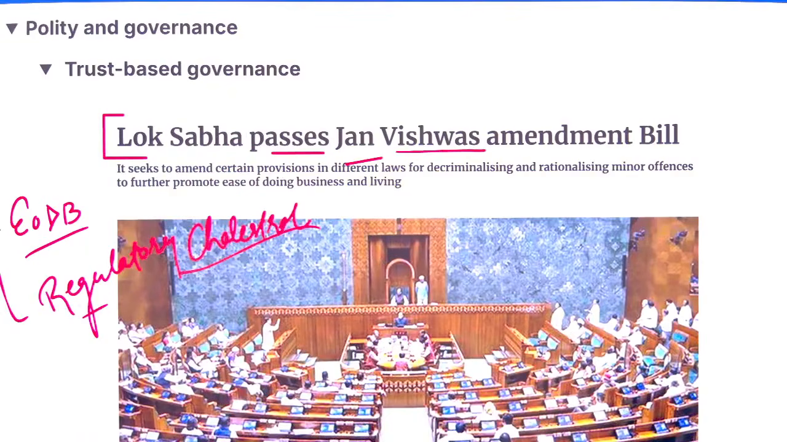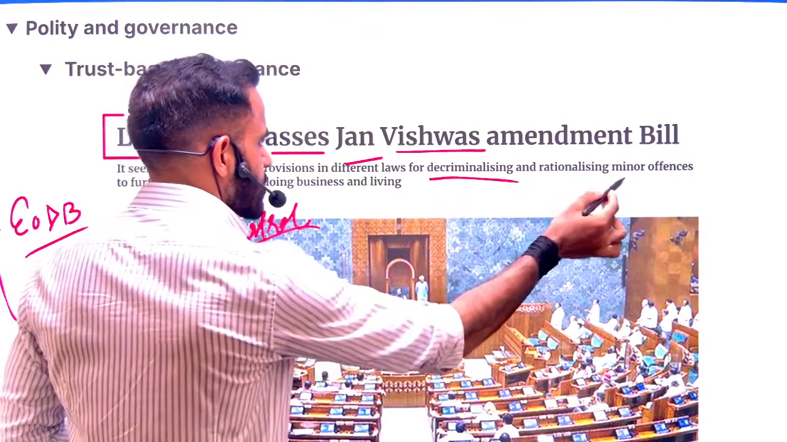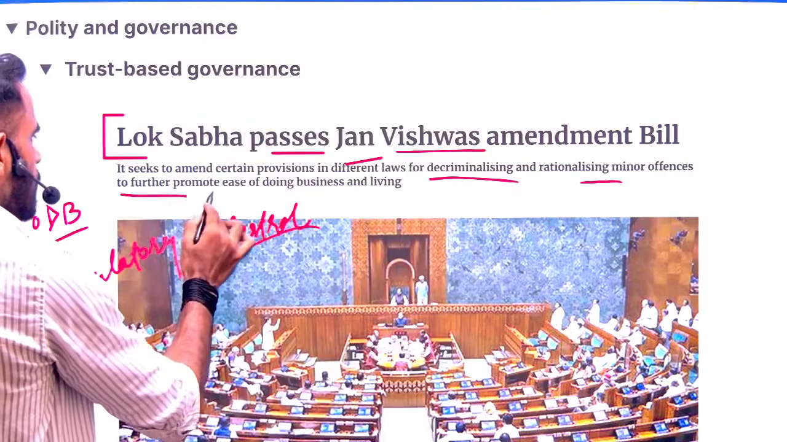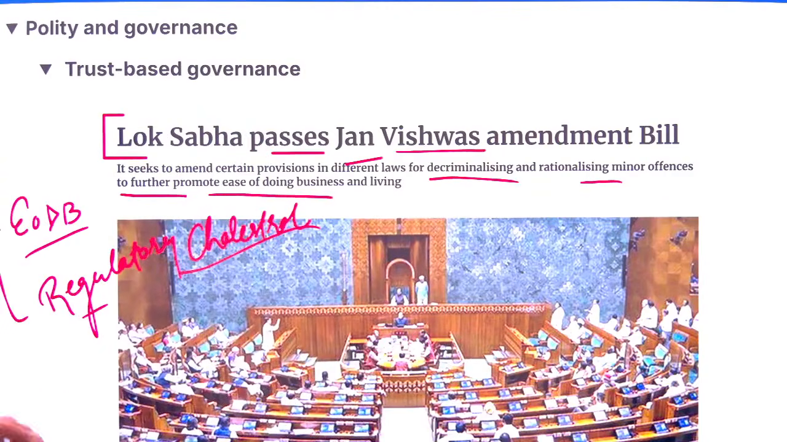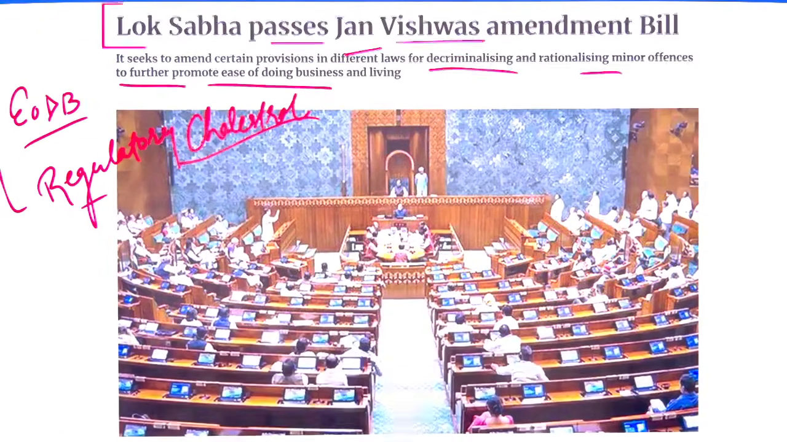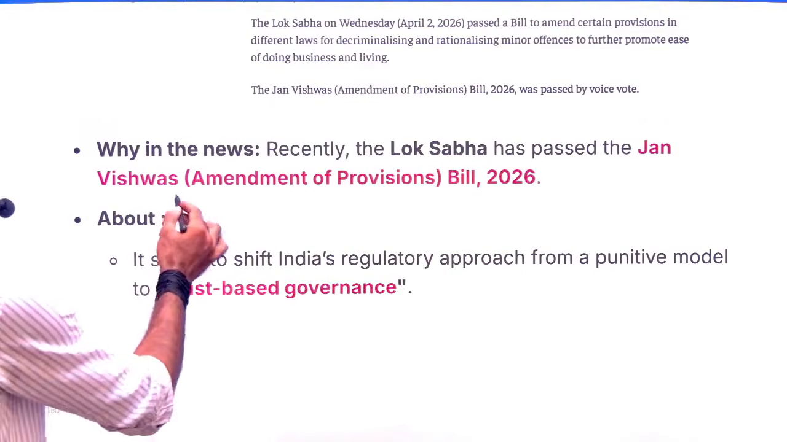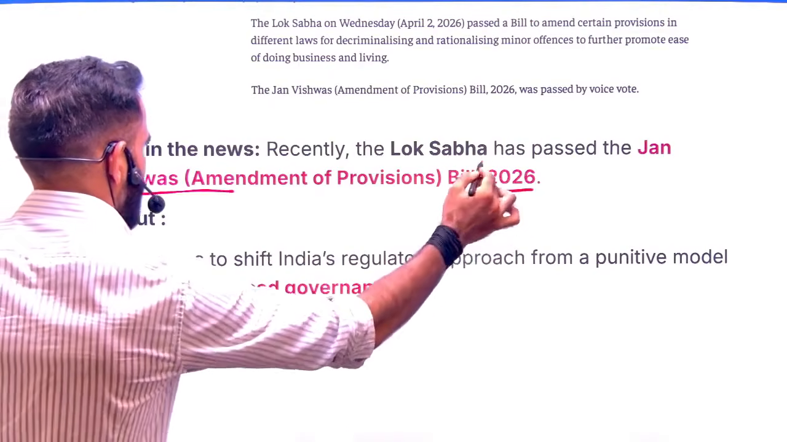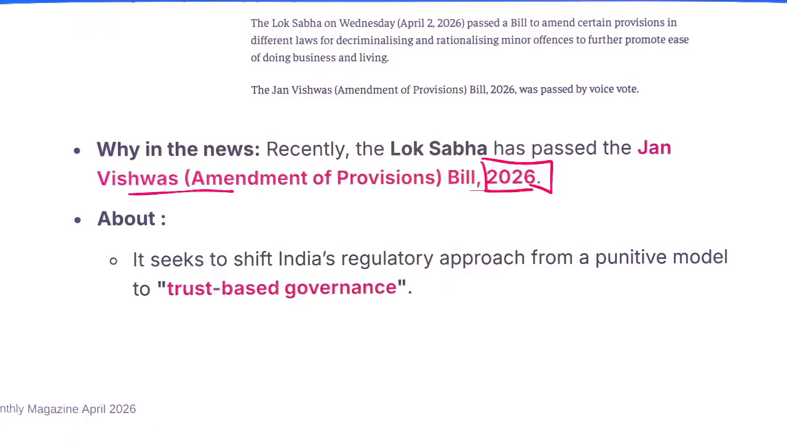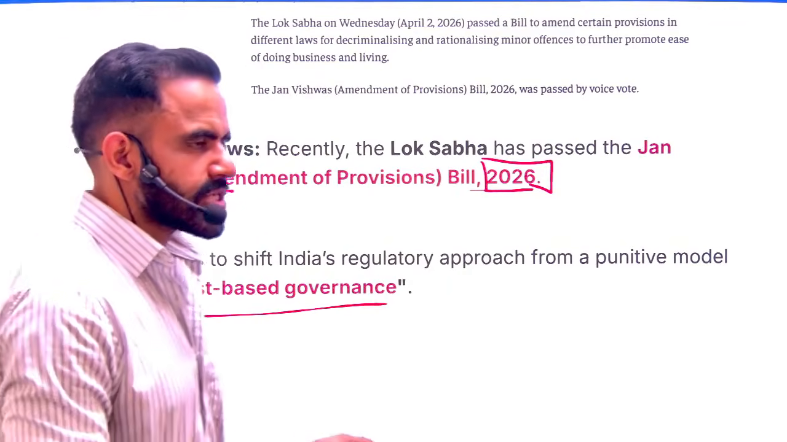Now let's have a look at the headline. Lok Sabha passes Jan Vishwas amendment bill, which focus on the decriminalization and rationalizing the minor offenses to promote the ease of doing business and living. Now you can understand this entire article on your own as well. Okay, so basically Lok Sabha passed this Jan Vishwas Act 2026. Now in this case the approach is trust-based governance. What is this trust-based governance?